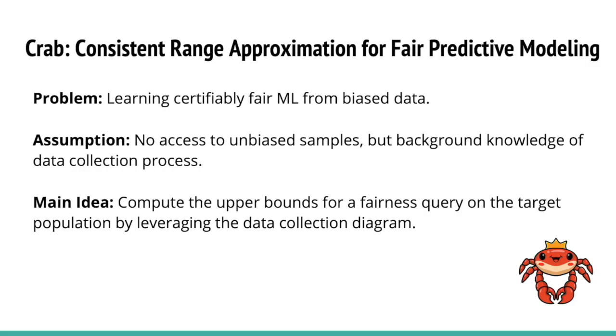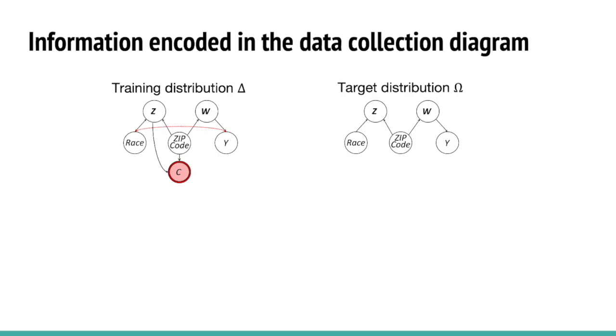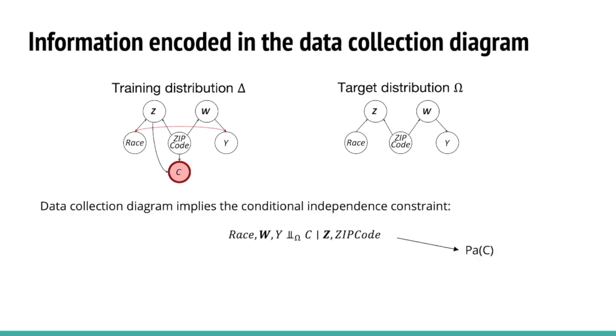Going back to the questions, what information do we use and how do we use it to train a model under selection bias? As we show here, we will be using the data collection diagram, and now let's see how we will use it. As mentioned, the data collection causal diagram encodes some information about the target distribution, which is what variables are direct causes of the selection bias.